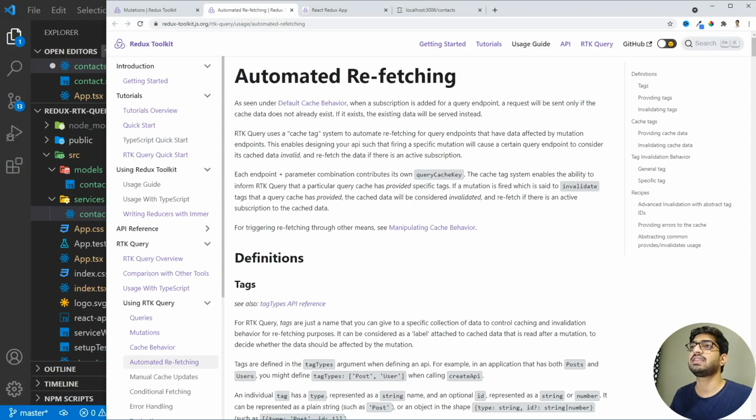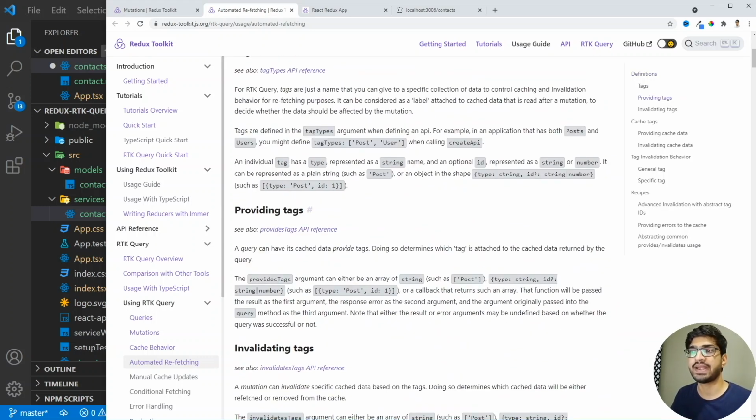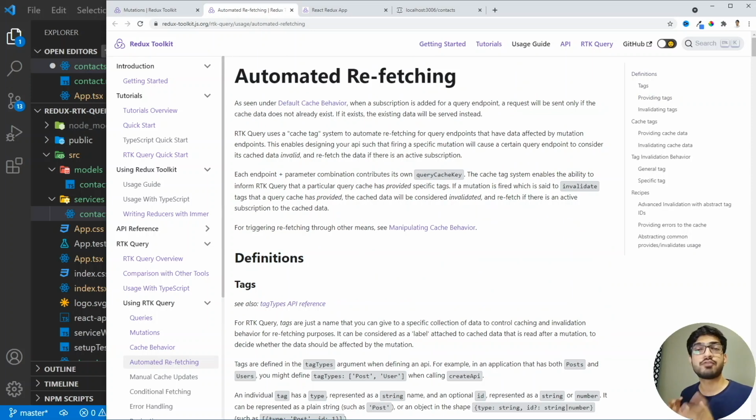So if I go back here and if we see here, then this is the auto fetching, and here you will see what the providing tags and invalidating tags are. So we are going to use all these three in our example so that we can understand what they are and why we use them. You can read this documentation, and if you don't understand much about this, then just follow the video so that you know what the tags are.